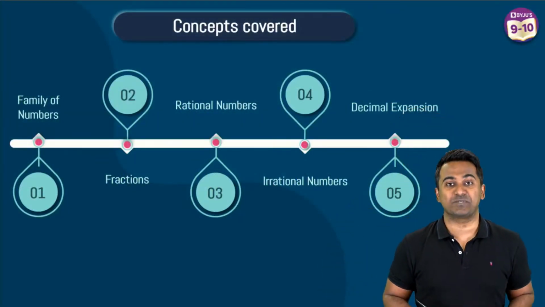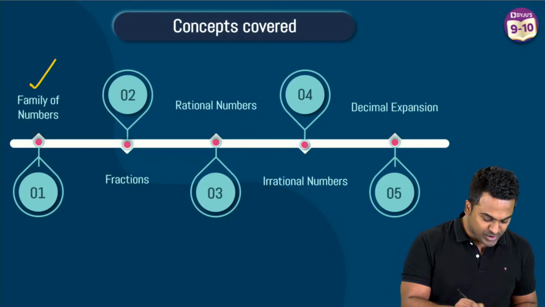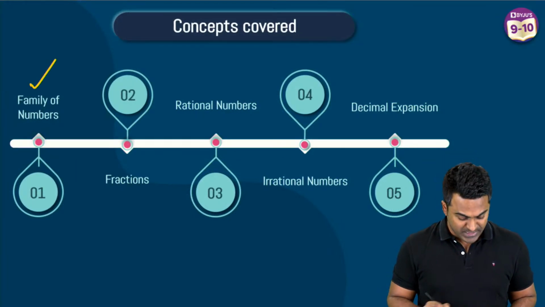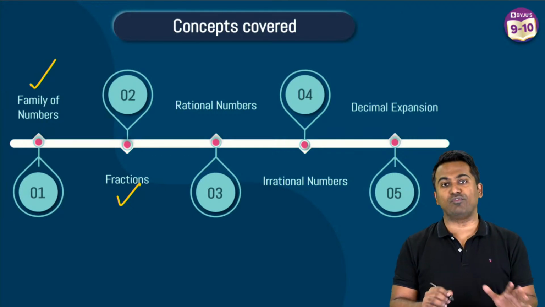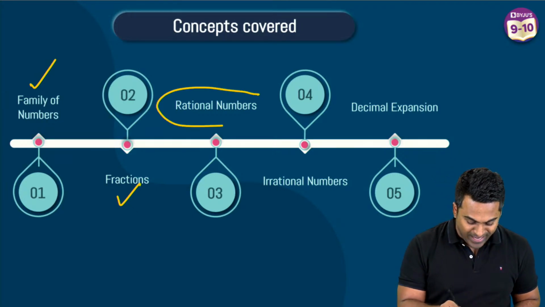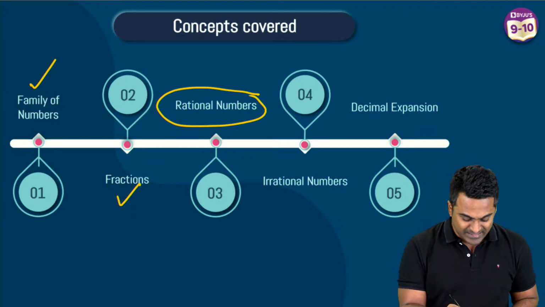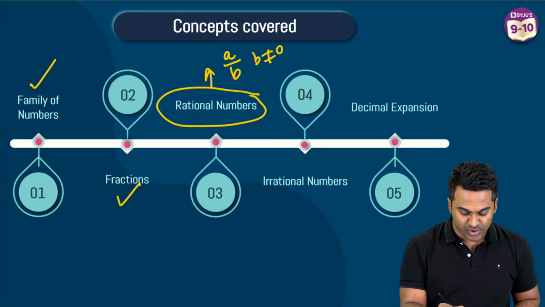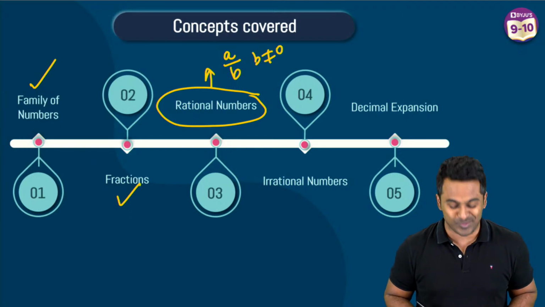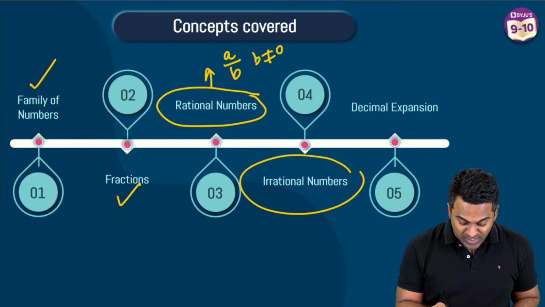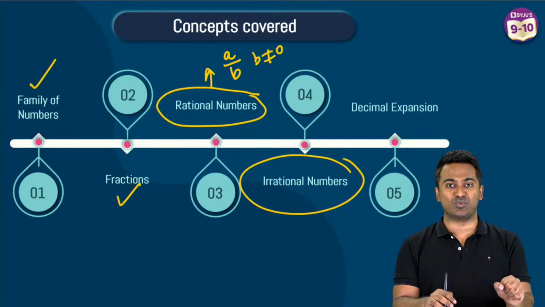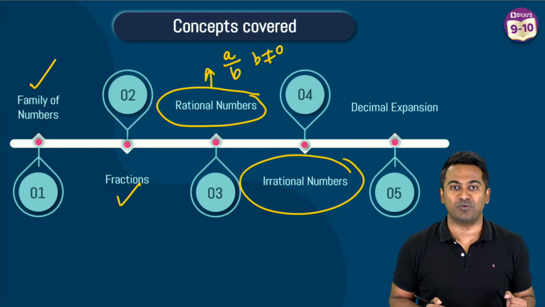Cool, so these were the concepts, guys. We're going to be looking at questions from family of numbers. Then there's going to be questions revolving around fractions. Then you have rational numbers. I'm sure you are familiar with the definition of rational numbers. These are numbers that can be expressed in the form of a fraction, where of course the denominator can't be equal to 0. And then you've got irrational numbers. These are numbers which cannot be expressed in the form of a fraction.